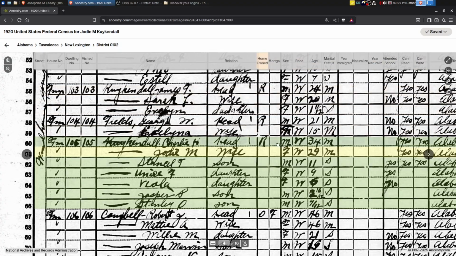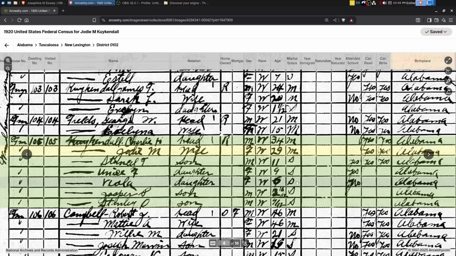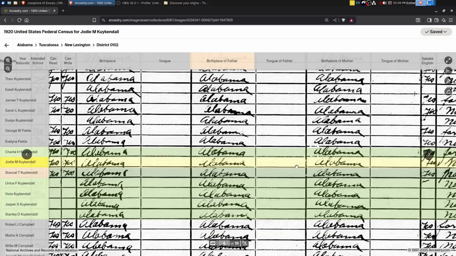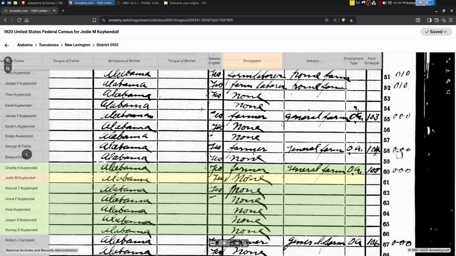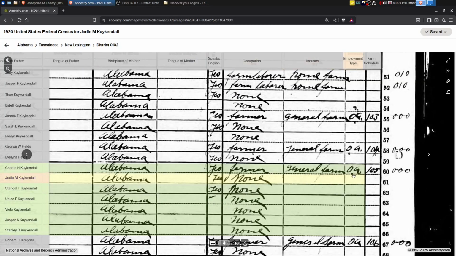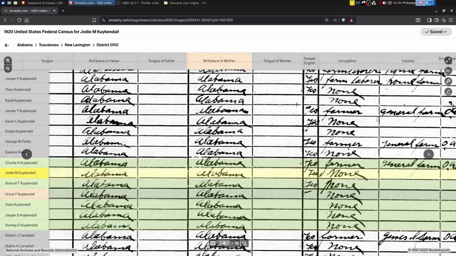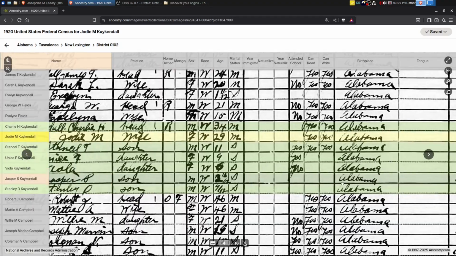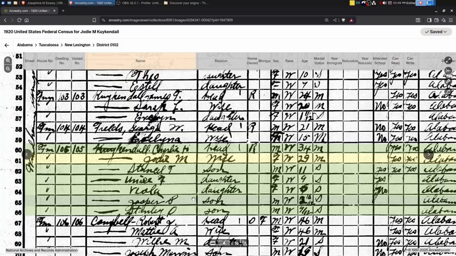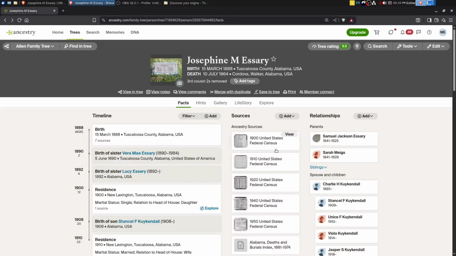So they were renting, so that makes sense. And let's see what occupation they were doing. Farmer, general farm on their own account. So by 1920, they were farming on their own. They did have a slightly improved economic outlook at that point, but they are renting. So they're getting ready here to go into the Depression. And I don't have the 1930 census. I am missing that.